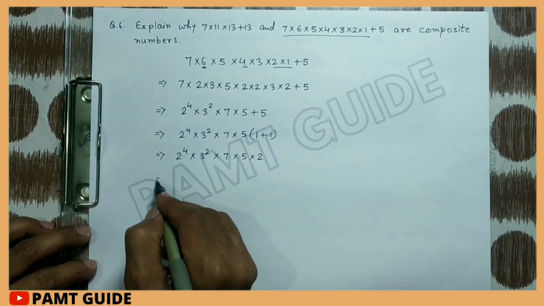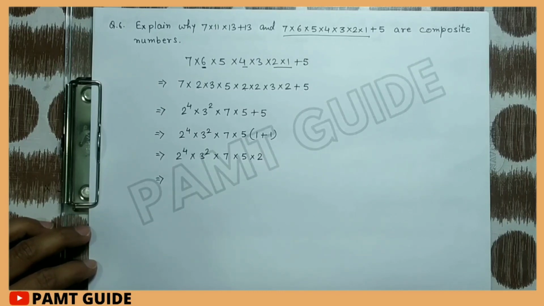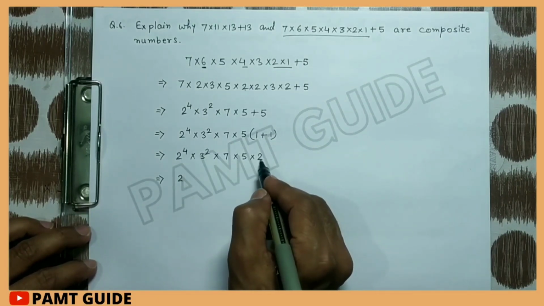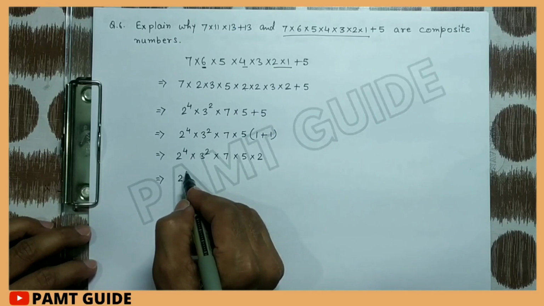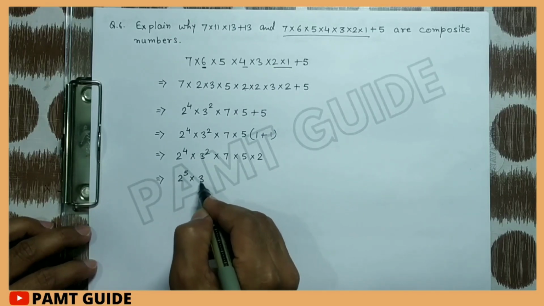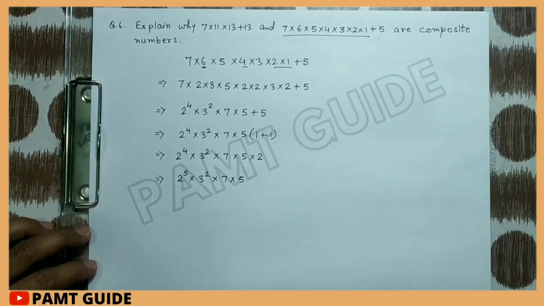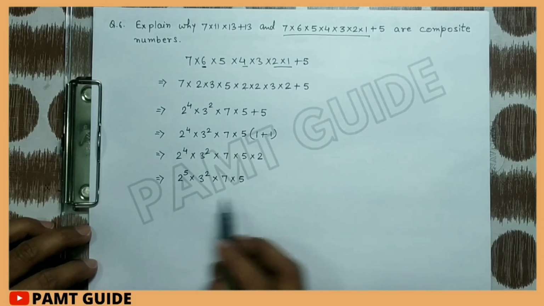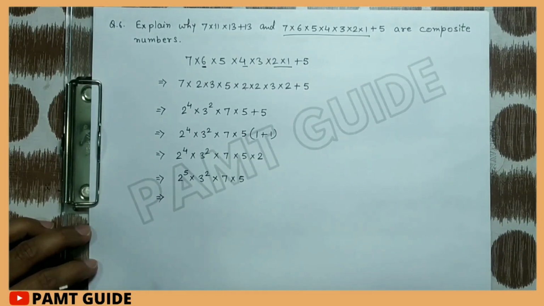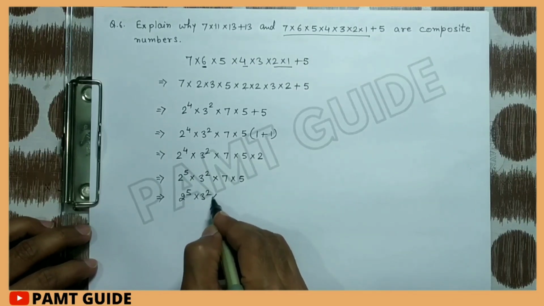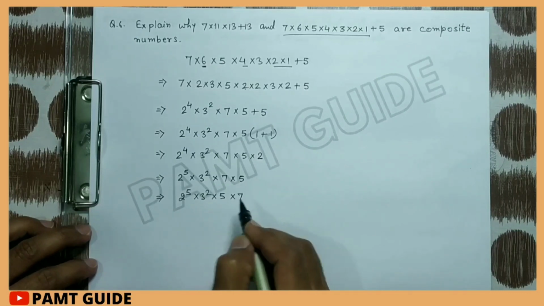Now we can write it. 2 to the power 4 here and here 2 to the power 1. So it will become 2 to the power 5 multiply by 3 to the power 2 multiply by 7 multiply by 5. After solving it, we can write it in ascending order: 2 to the power 5, 3 to the power 2, multiply by 5 and multiply by 7.